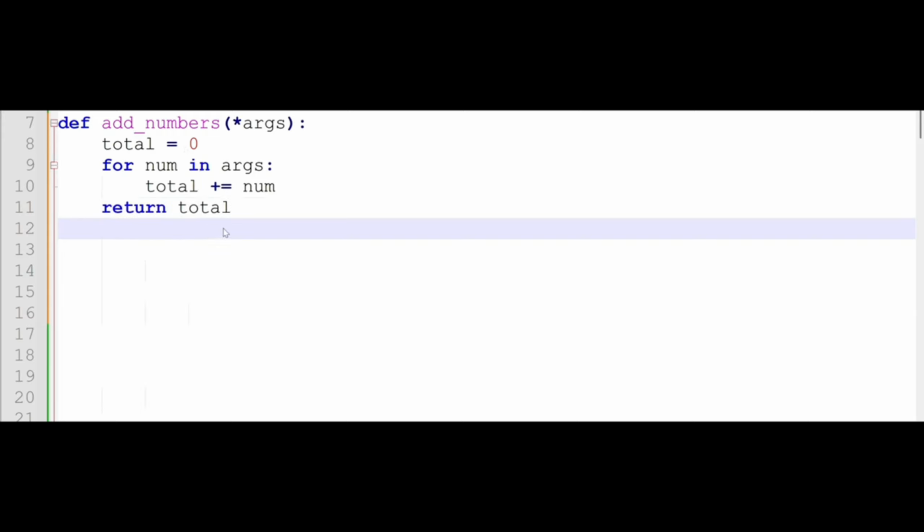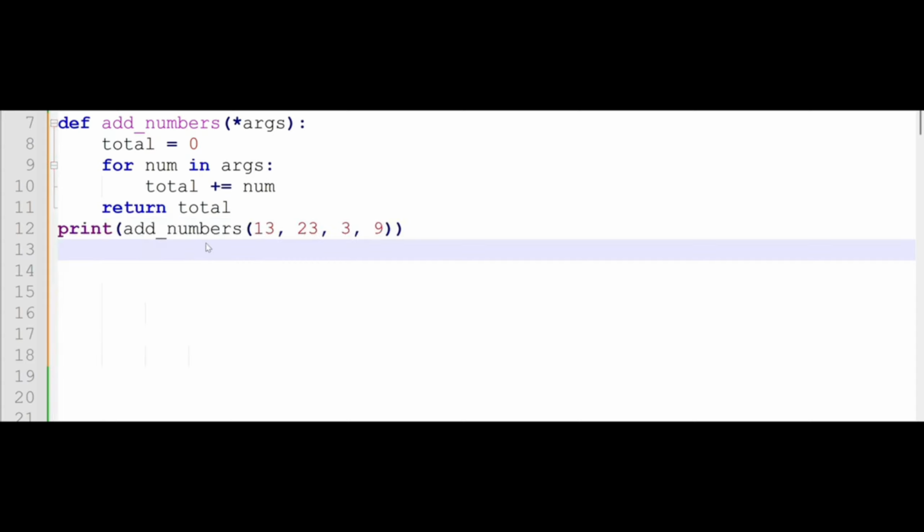Then after adding, we want to return the total. For our first positional argument, this is a tuple of items. So we have these items within the tuple. We want to add these numbers and return the total of this positional argument.